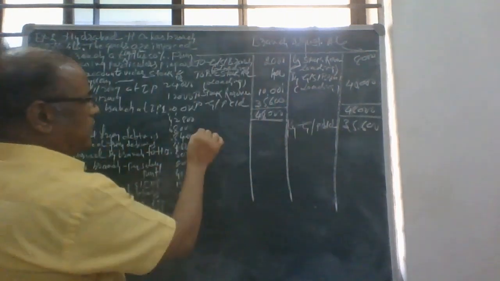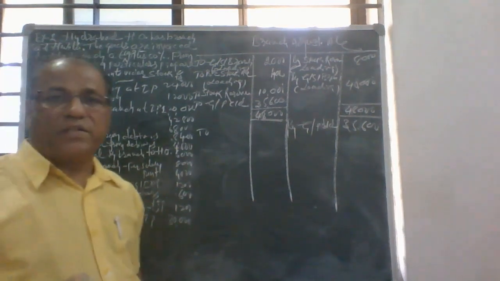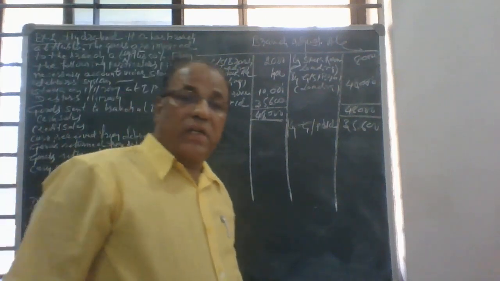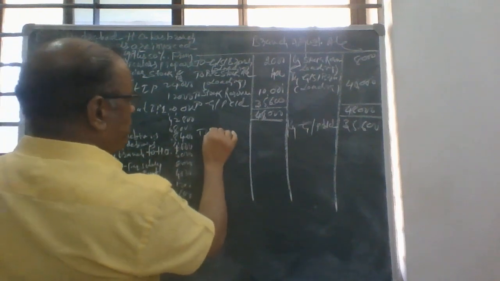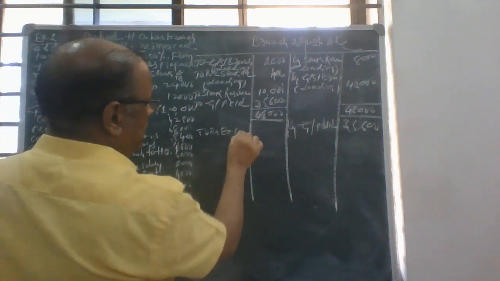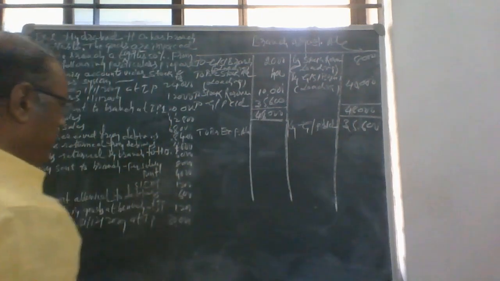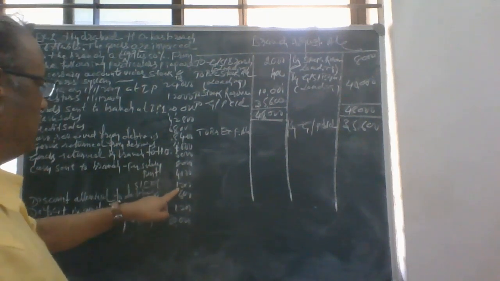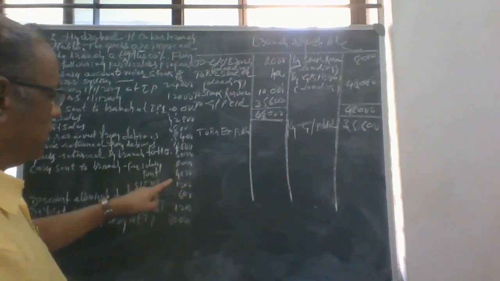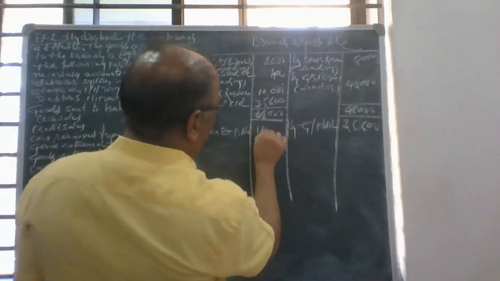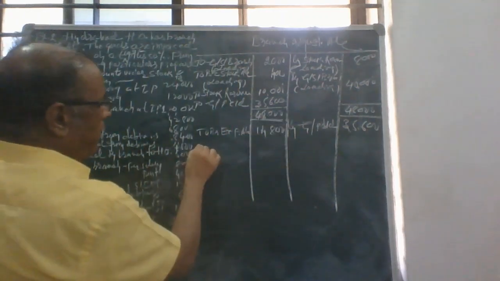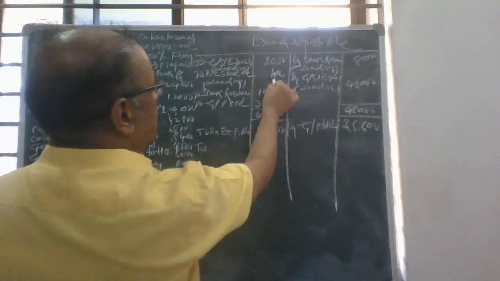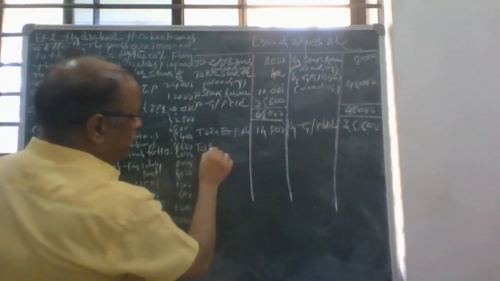35,600. Then we close the branch adjustment account by transferring the balance in the branch expenses account to the branch adjustment account, second part: to branch expenses account balance 14,800, and to the cost price of the deficit in stock, to branch stock account.